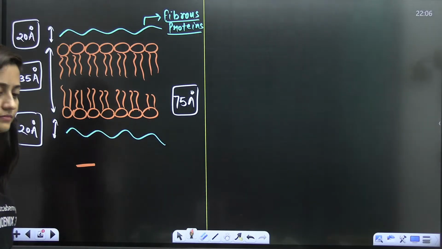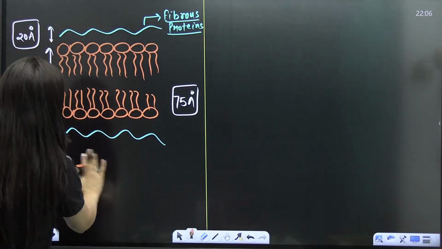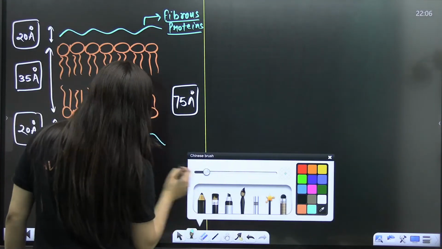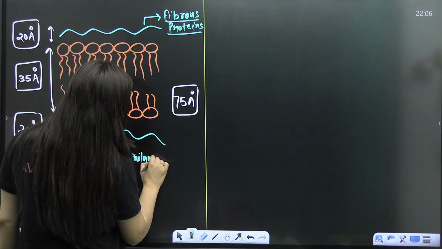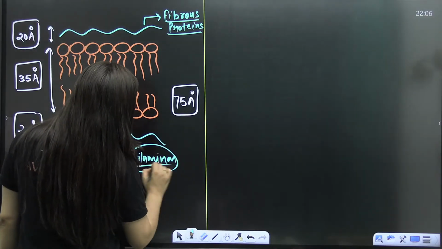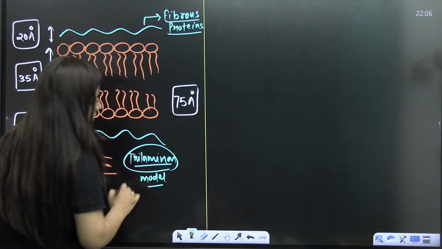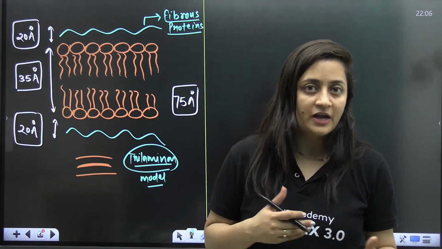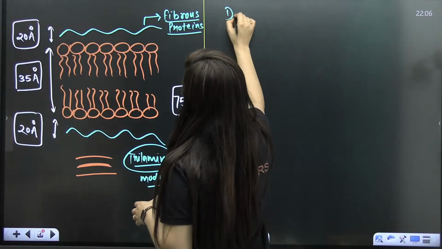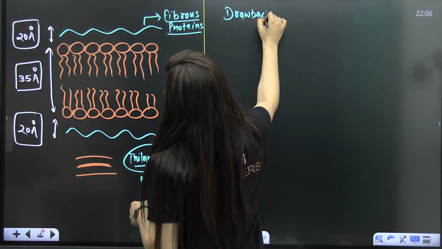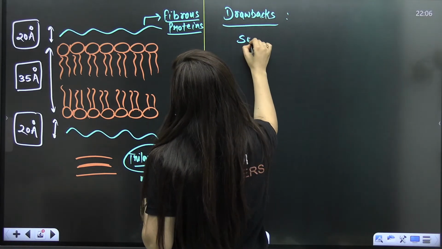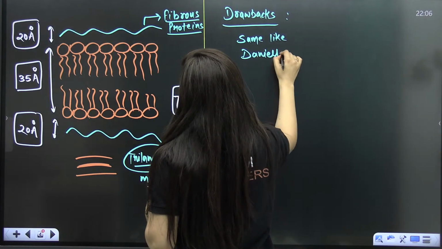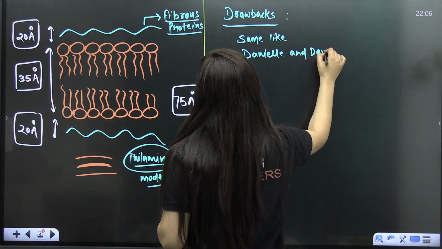Again, there is one layer which is sandwiched in between two protein monolayers. So he also believed in the concept of the tri-laminar model, just like Danielli and Davson. His model boosted the Danielli-Davson model as well. Are you getting my point? But if I talk about the drawbacks, the proteins he suggested are fibrous proteins, same as in the Danielli-Davson model.